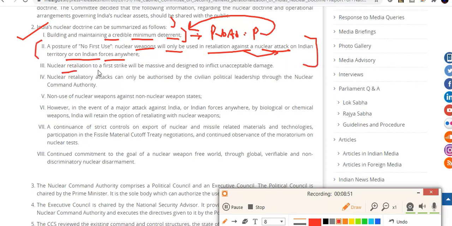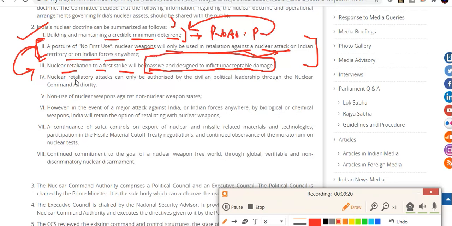Apart from that, nuclear retaliation to a first strike will be massive. India will retaliate only; it will not do this in the first go. When India does retaliate, it will be massive and designed to inflict unacceptable damage. This is a kind of warning.